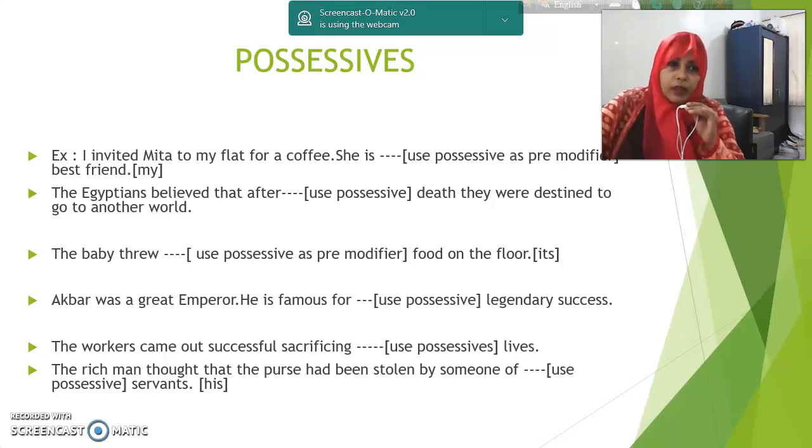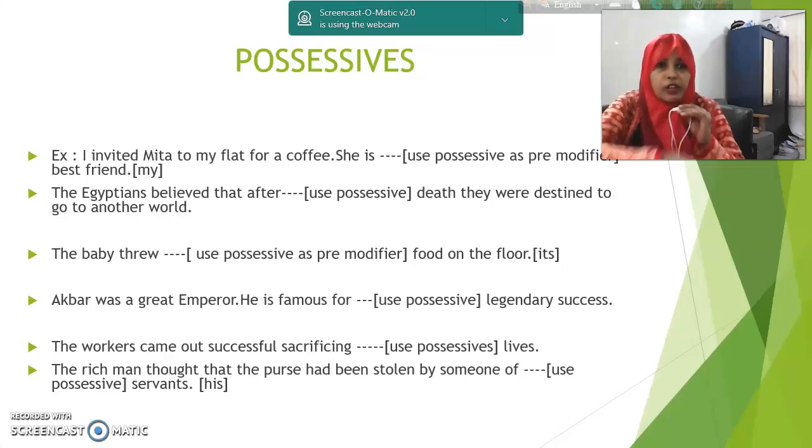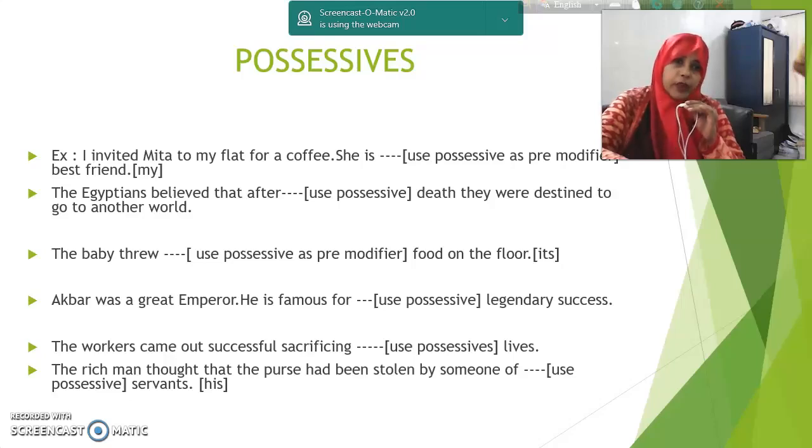The workers are plural, so the answer will be their, T-H-E-I-R. Last one, the rich man thought that the purse had been stolen by someone of dash servants. What is the subject? The rich man. And for this noun, we can use the pronoun he, and the possessive form of he is his.